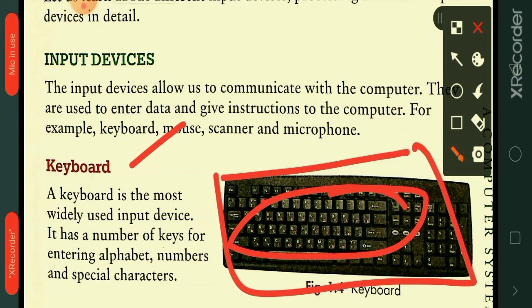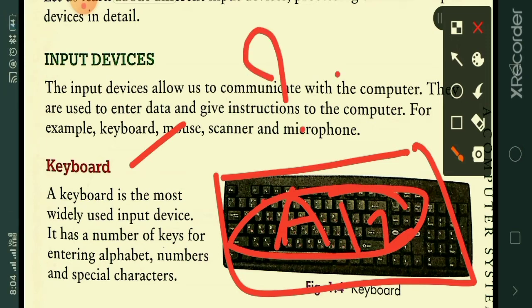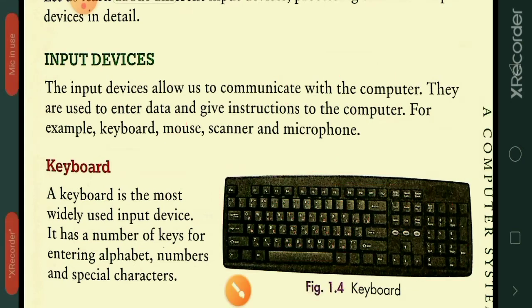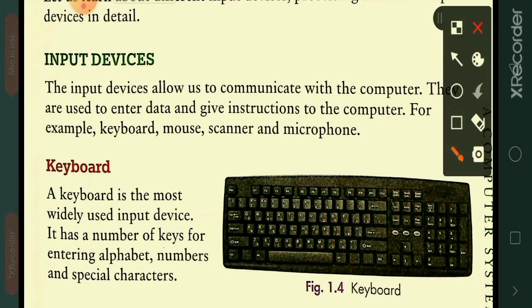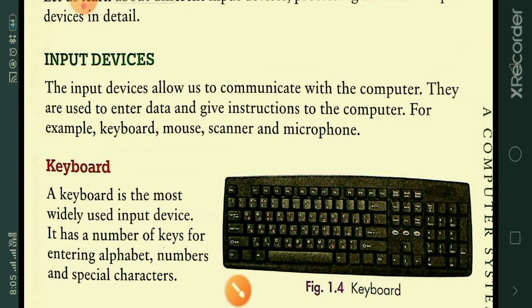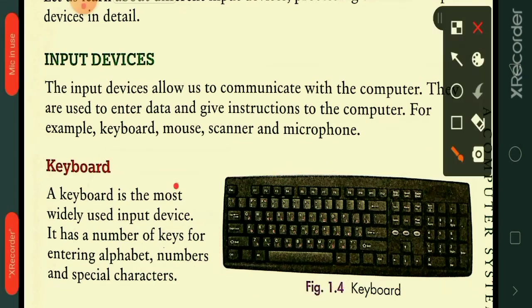For entering alphabets, we have alphabet keys such as A, B, C. In the same way, if you want to enter numbers 1, 2, 3, you have the number keys. Similarly, special characters such as question mark, full stop, comma. So you can enter alphabets, numbers or special characters with the help of the keyboard. That is why keyboard is known as an input device.